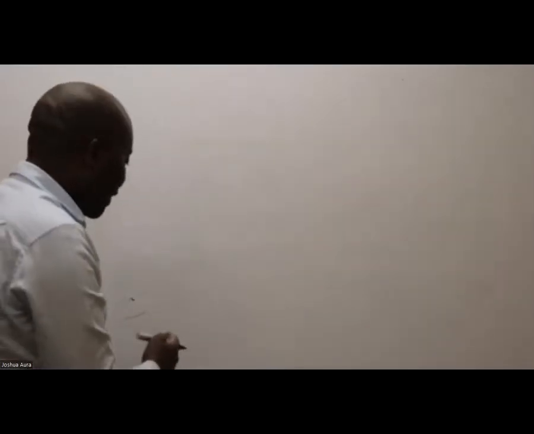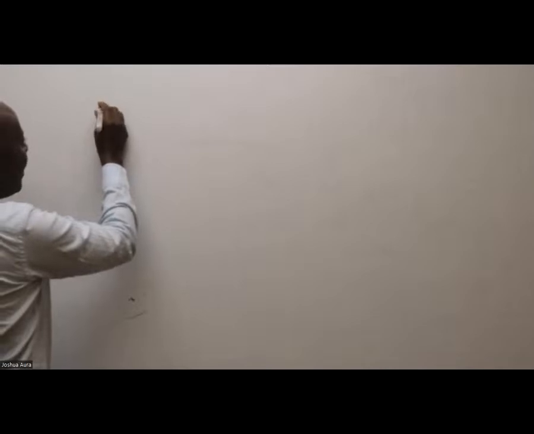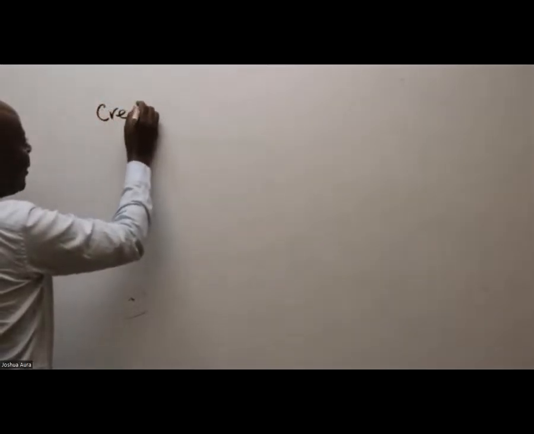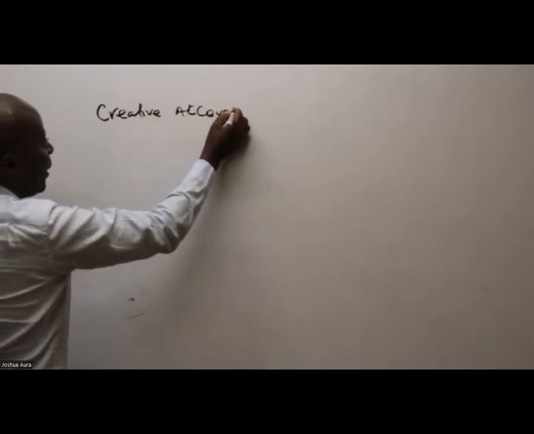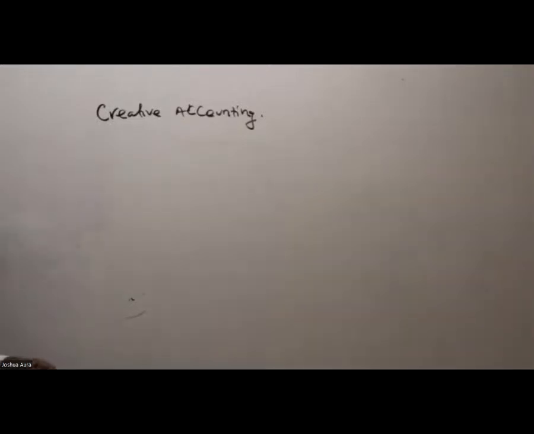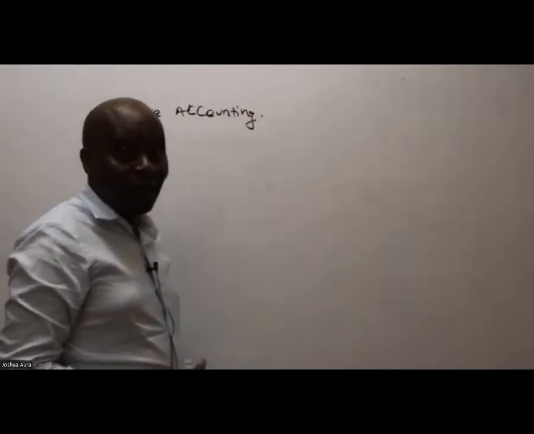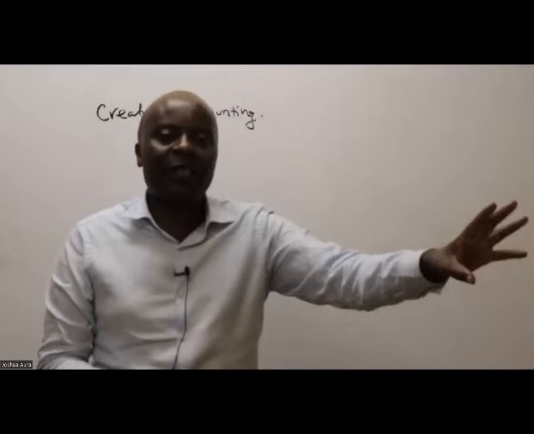So ladies and gentlemen, listen to me. This particular question borders on creative accounting. Remember that creative accounting entails, for example, manufacturing fake profits.